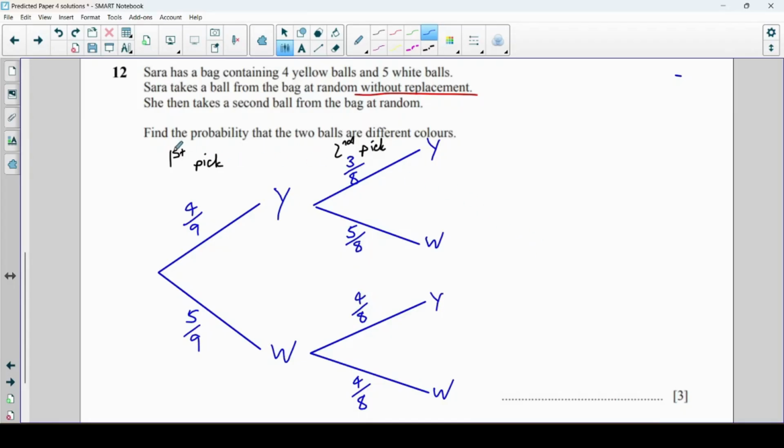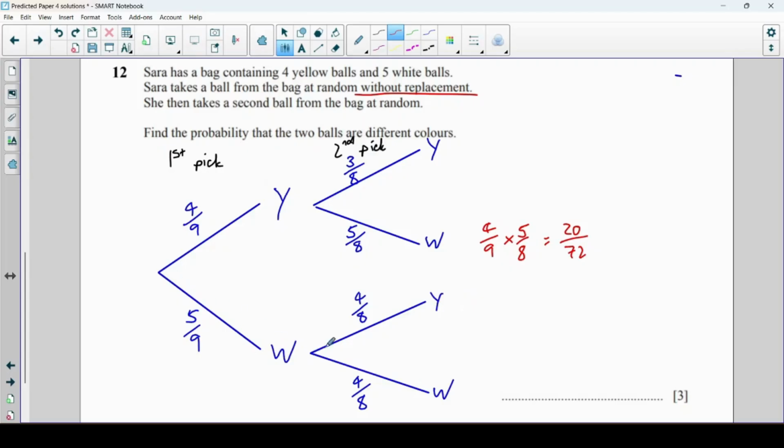So now we've done our tree diagram, we want the probability that the 2 balls are different colours. So that's either yellow, white, or white, yellow. Those are the 2 routes we're interested in. So the first one I said was yellow, white, so that's 4/9 times 5/8. That gives us 20 over 72.